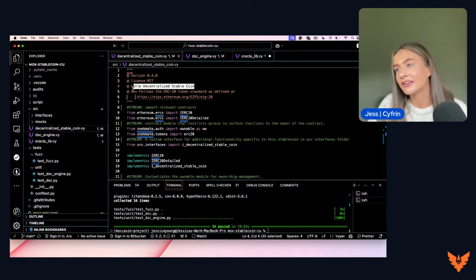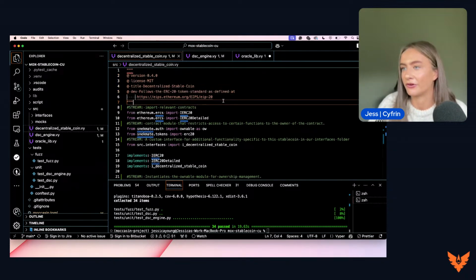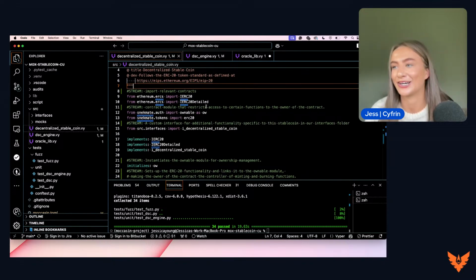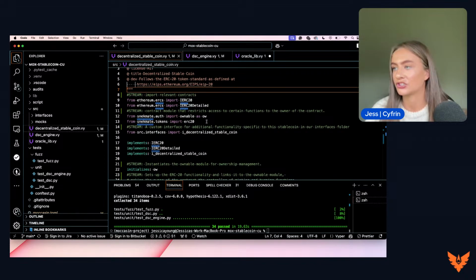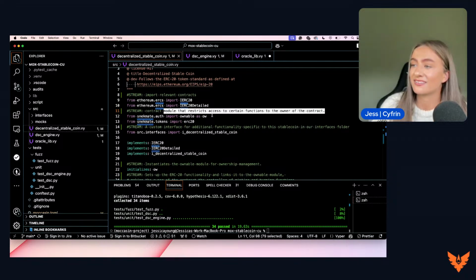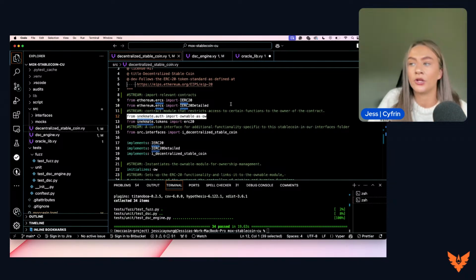We are going to title the contract, and we are going to give some more information for the developers. Now, the first step to really get started is to import the relevant contracts. So here we are importing different contracts. We've got a contract module that restricts access to certain functions to the owner of the contract. This is just like the OpenZeppelin Ownable contract that we use in many of our different projects and many of our different first flights.